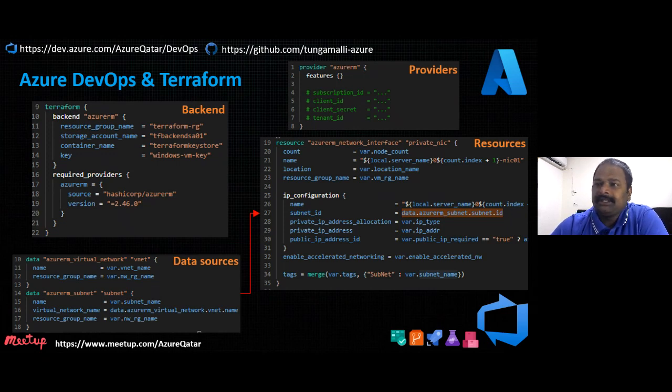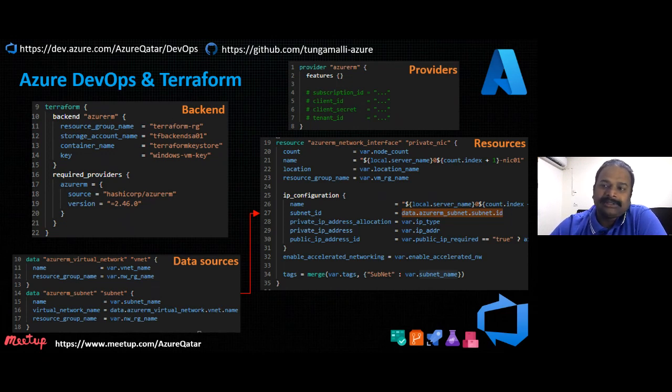Here you see the resource block. You are creating a network interface. Assuming you are using Terraform to create a NIC card for a virtual machine, there is already a predefined virtual network and a predefined subnet, so you will take the subnet details from that, and the network interface will be created in that subnet.